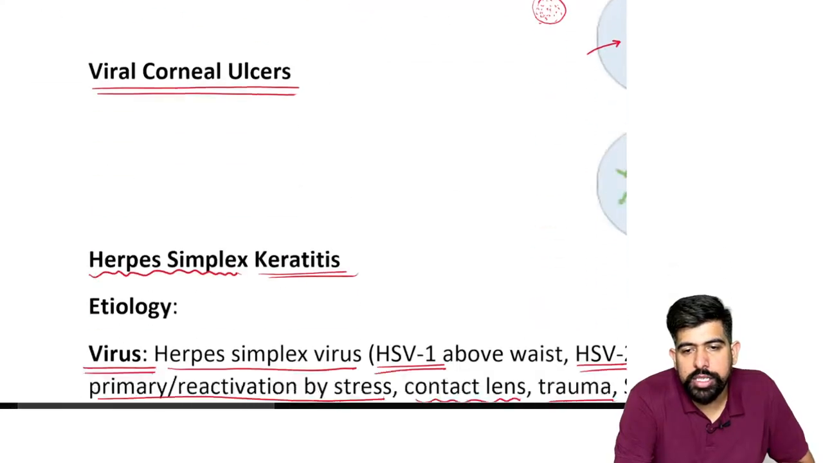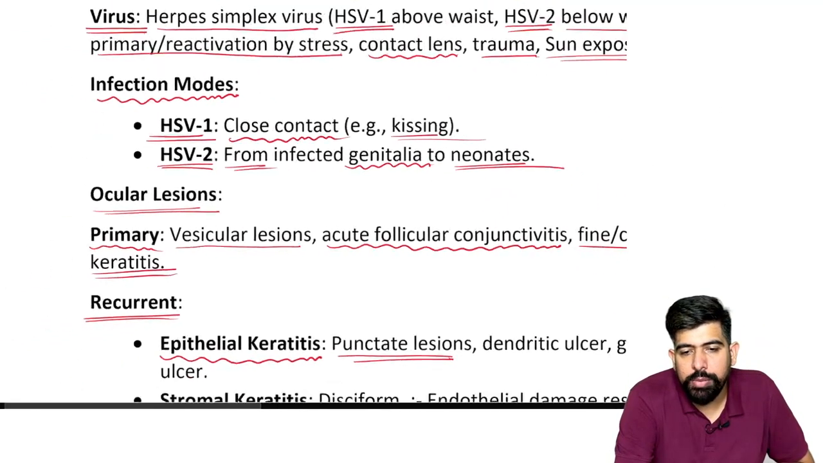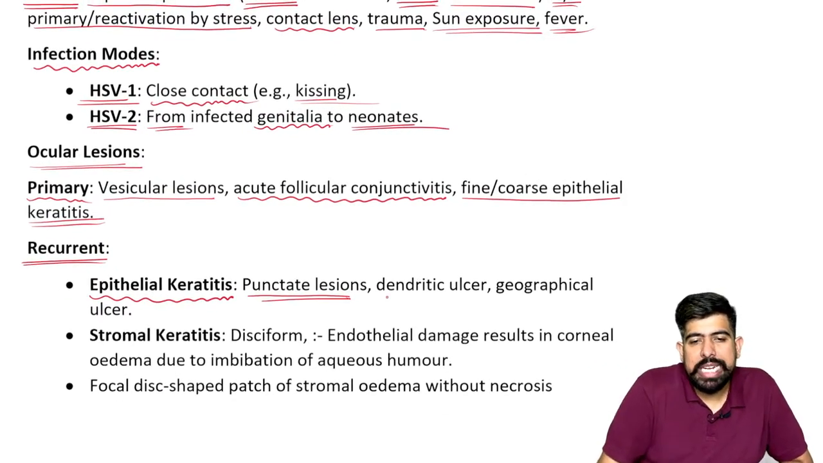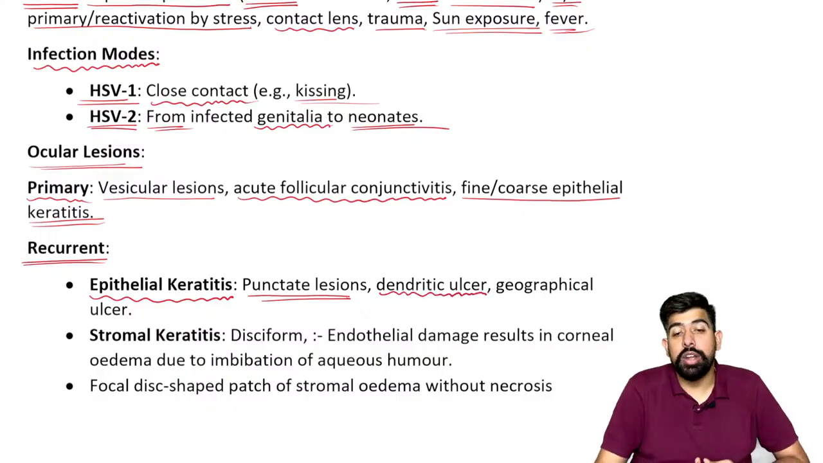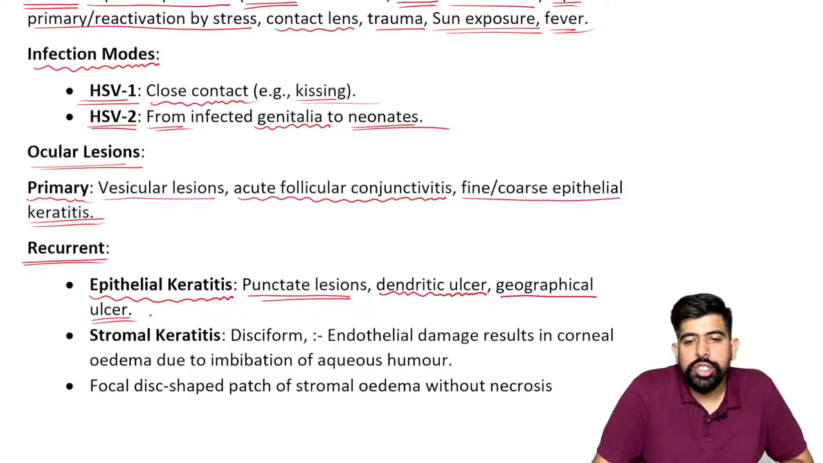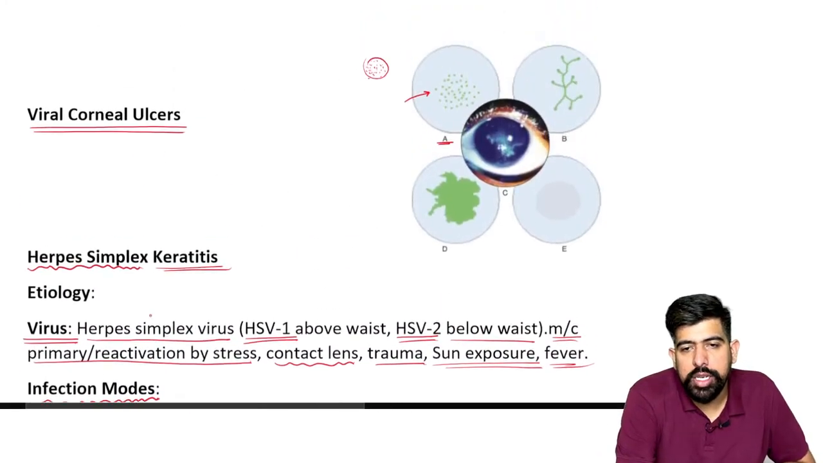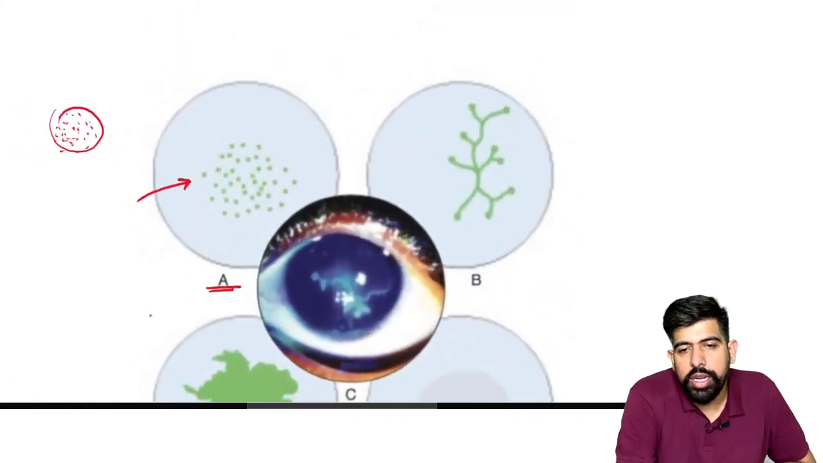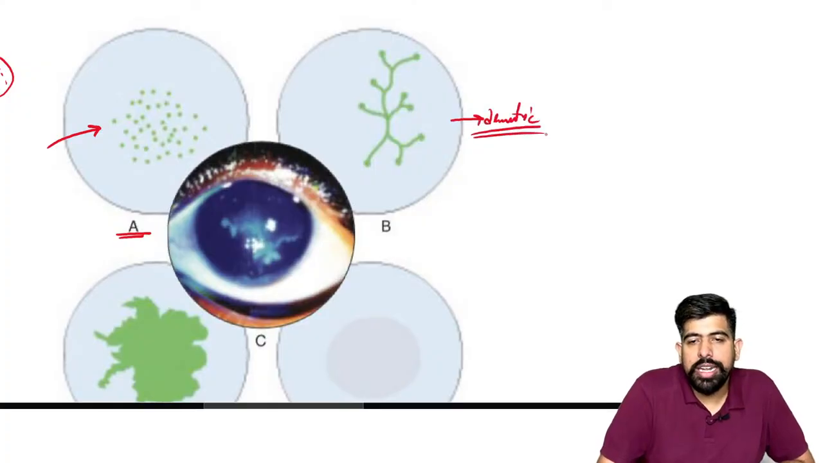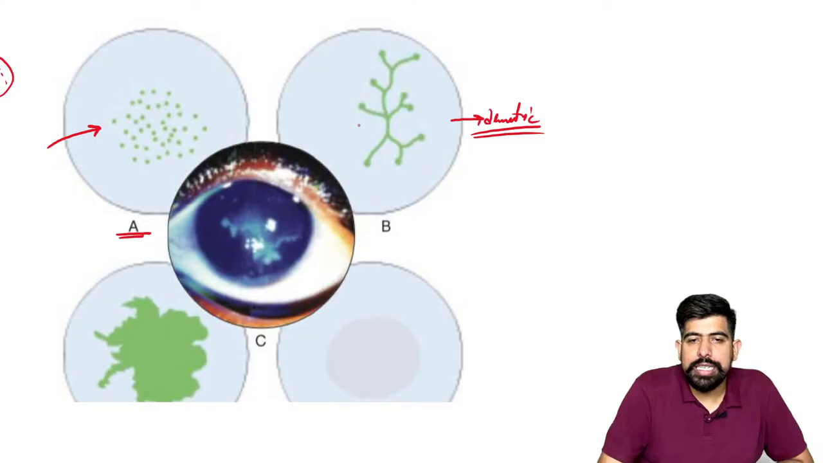In the starting, you can see the punctate lesion from your epithelial keratitis. Over a period, it can cause your dendritic ulcers. It will be seen as the dendroids. I'm going to show you, and later this dendritic ulcer will join with the geographical ulcer. So you can see over there, it is your dendritic ulcer, right? It seems like dendroids like this.